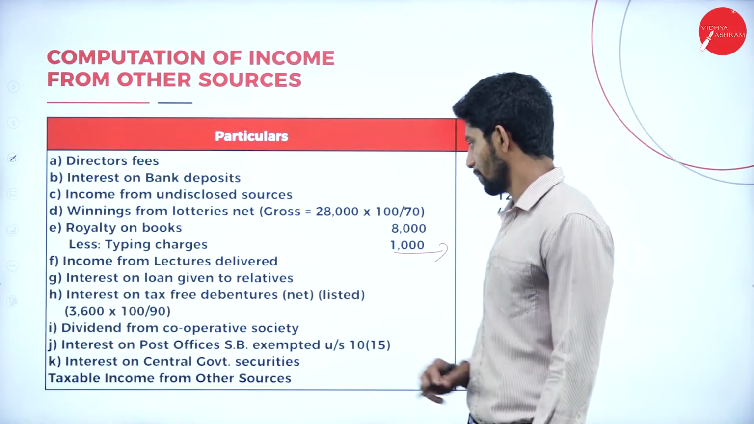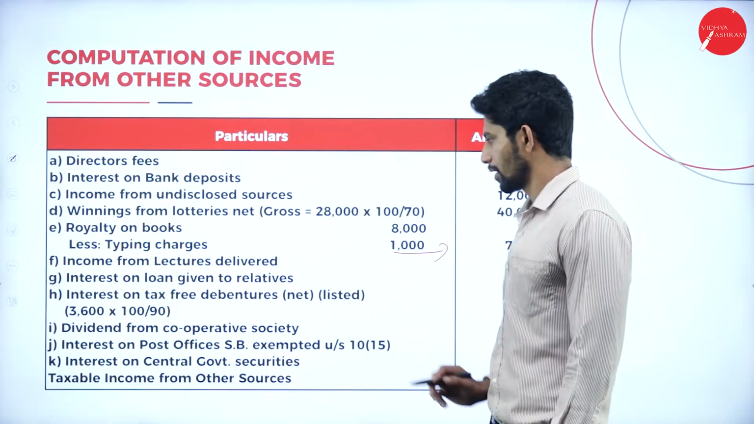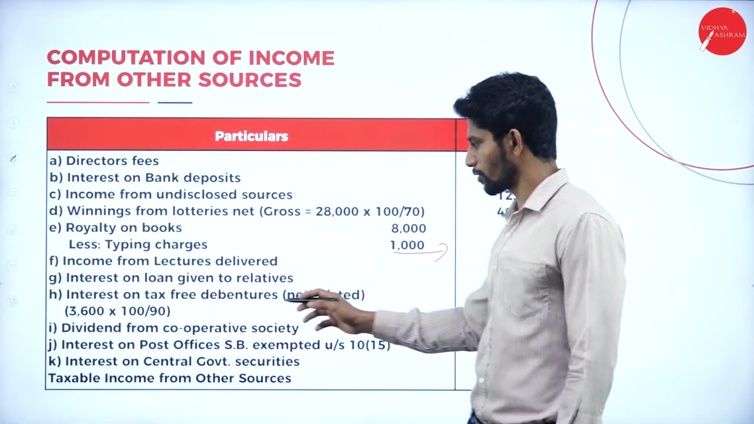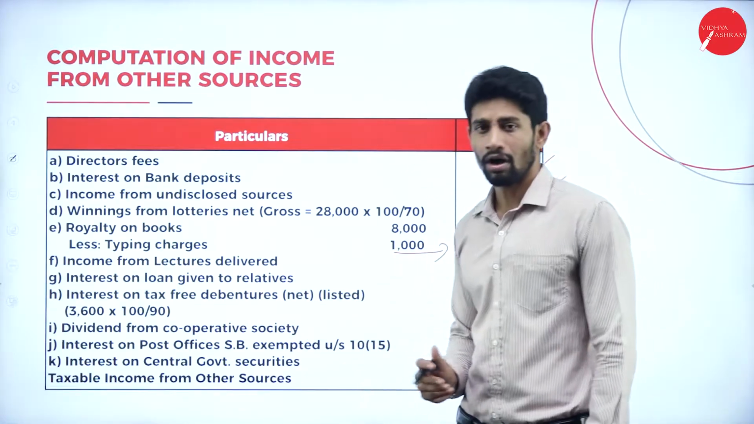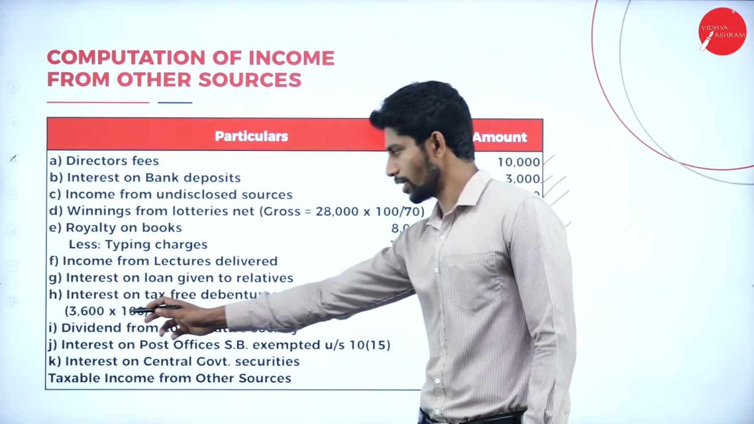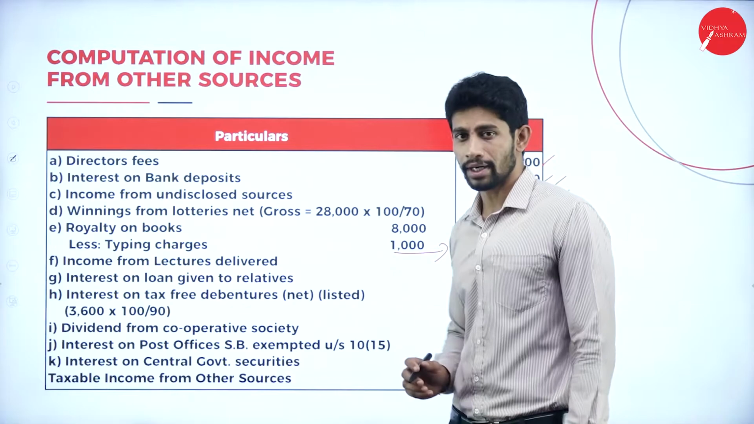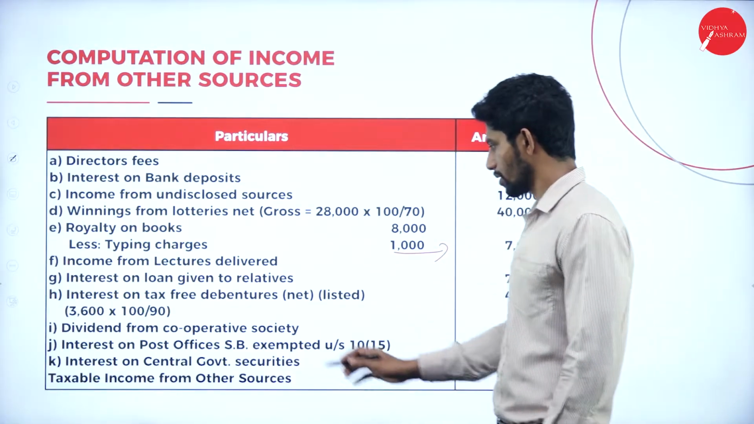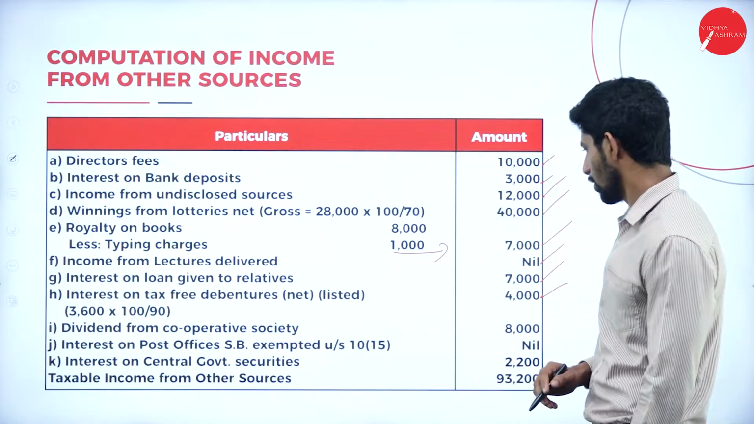Interest on tax-free debentures, net. They have given the net value, and we are supposed to make it gross. They deduct 10% of tax on the interest amount received. So what is the interest amount here? 3,600 into 100 divided by 90, how much will you get? Rupees 4,000. Next, dividend from cooperative society, what is the value?